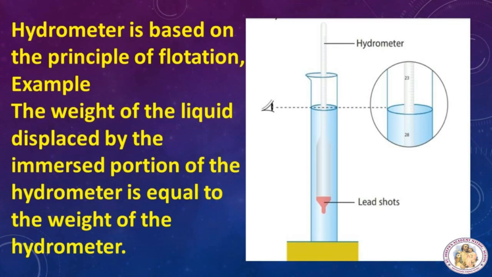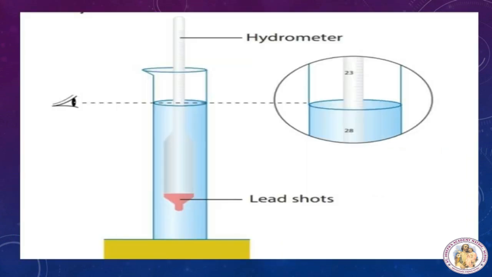Now we'll see the application of the principle of flotation, the hydrometer. The hydrometer is based on the principle of flotation. The weight of the liquid displaced by the immersed portion of the hydrometer is equal to the weight of the hydrometer. Let's see the construction and working of the hydrometer. It is the instrument used to measure the density or relative density of a liquid.